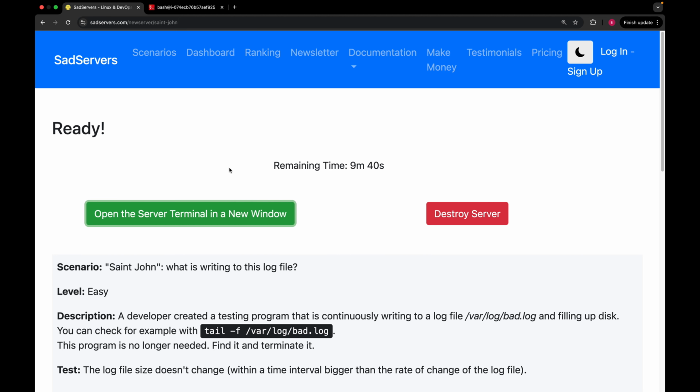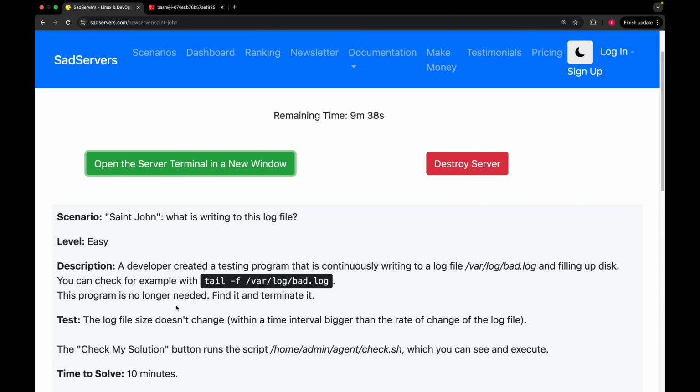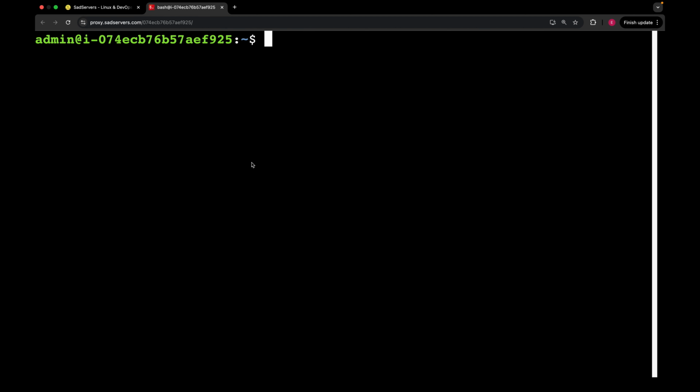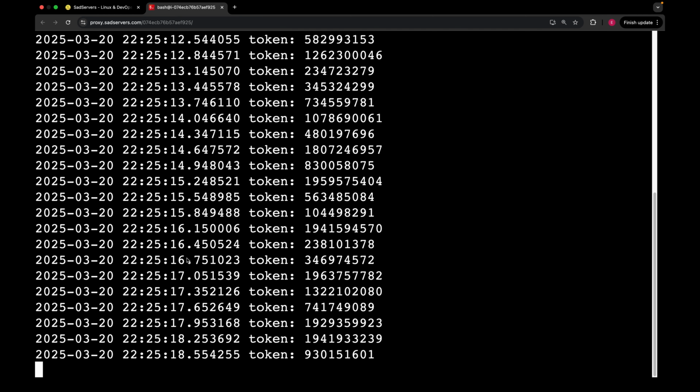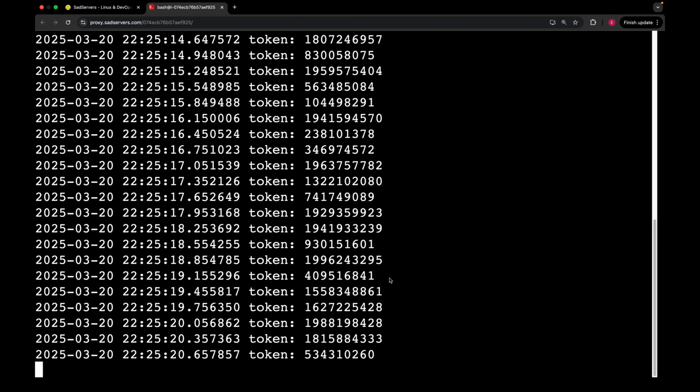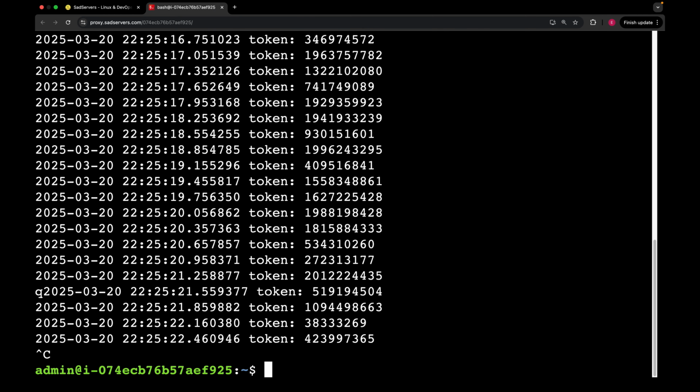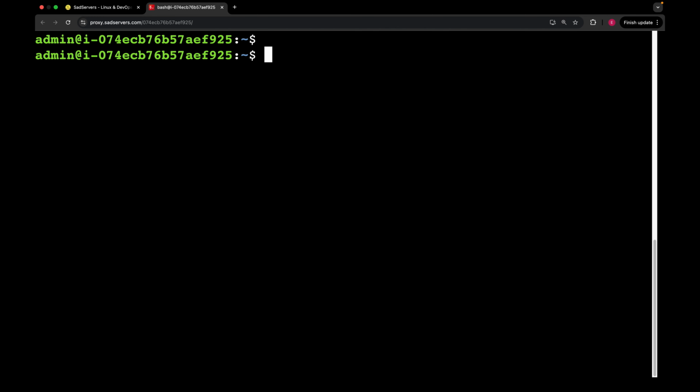So if we go to this description, it says we can check this log file. Let's copy this command. As we see that some logs are written to this file. Let's stop it. We need to find this program which is writing to this log file, and we're gonna kill it with no mercy. So we know the file path, right? The file path is /var/log/bad.log. So we only need to find out what program uses this file.